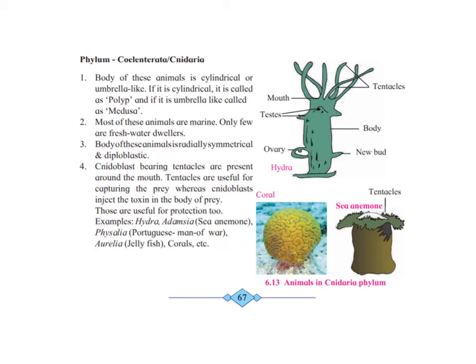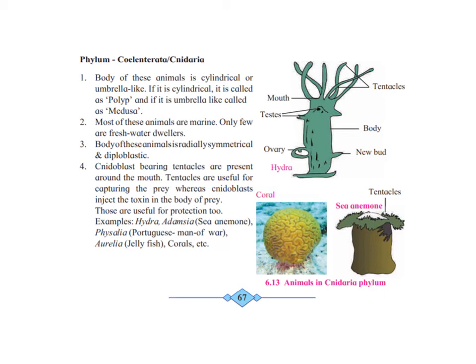Now most of them have tentacles. See the diagram of the hydra. So there are cnidoblasts or nidoblasts. The tentacles contain these cnidoblasts and are present around the mouth. These tentacles are useful for capturing the prey, whereas the cnidoblasts inject the toxin into the body of the prey. Look at the diagram, they are very unique. Their mouth is on top of the head, where we can normally imagine a head, and they have got tentacles. These tentacles keep moving and they help in capturing food and movement.